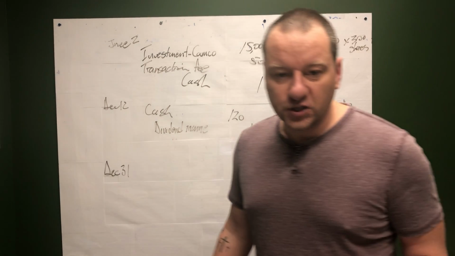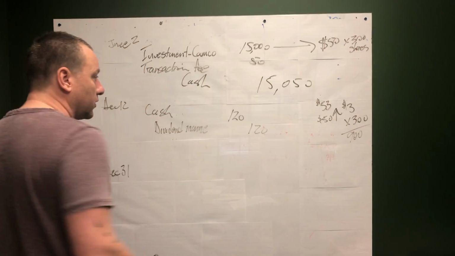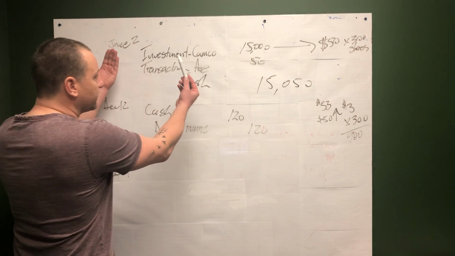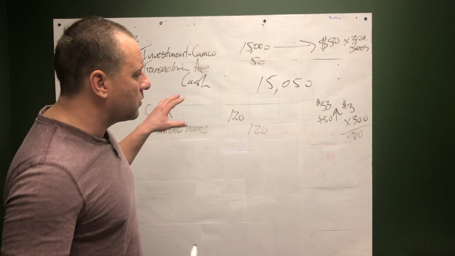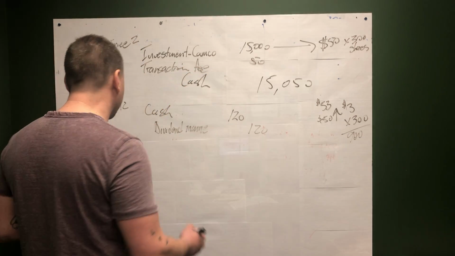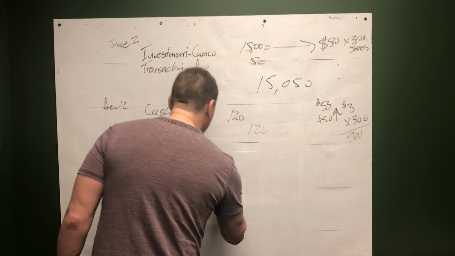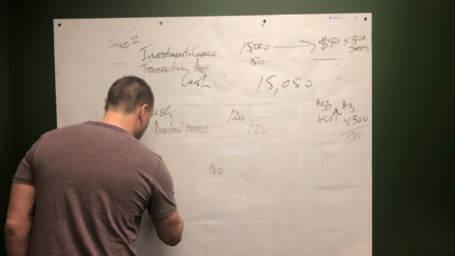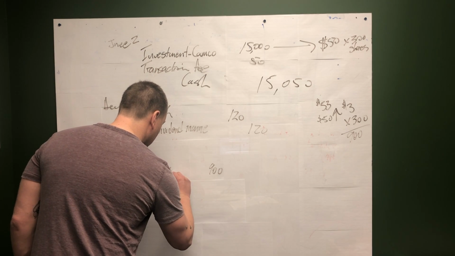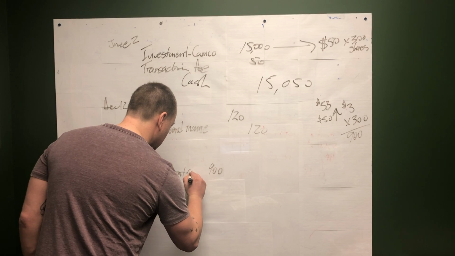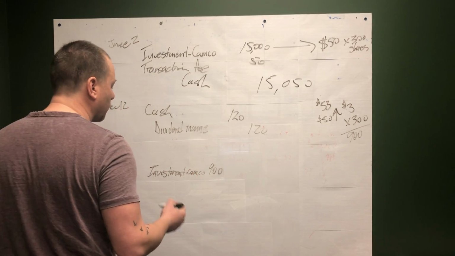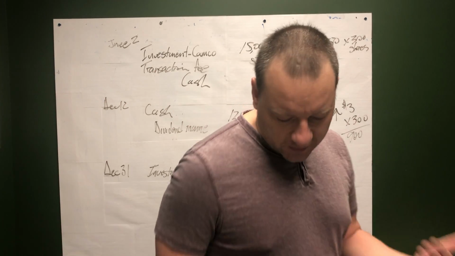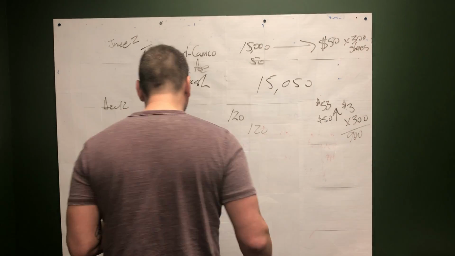So what's the journal entry going to look like there? We want to bring the investment in Cameco up. Now it's going to be on our books worth $15,900. Why? Because we're going to debit investment Cameco, and credit, in the textbook, they say you should credit investment income.